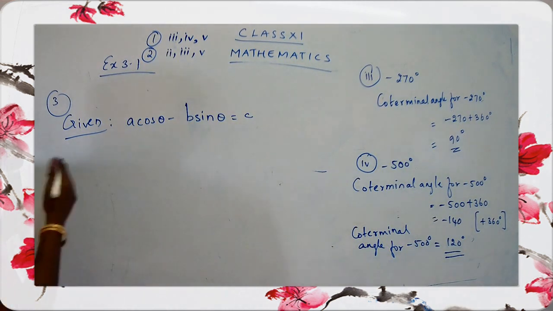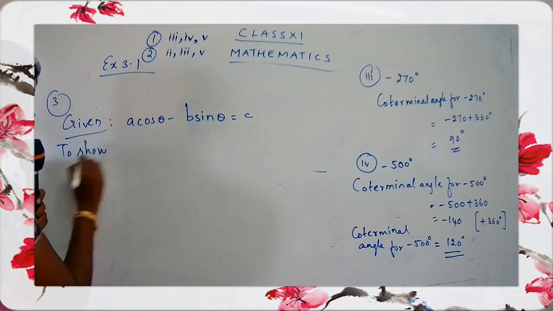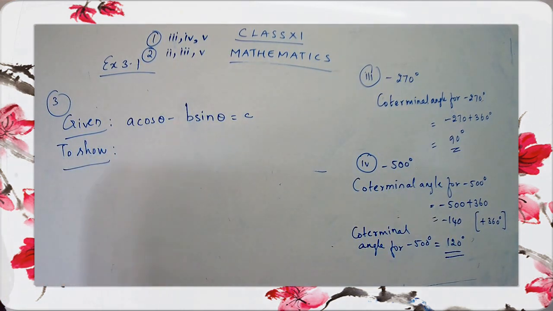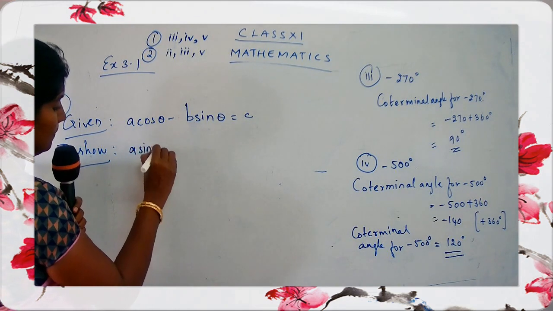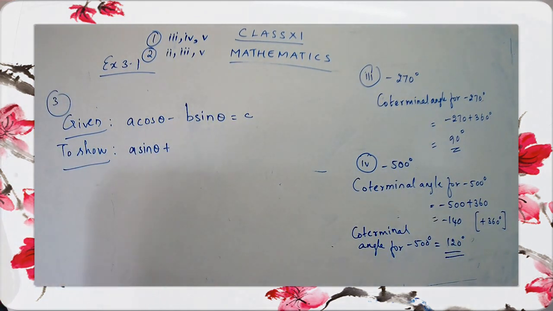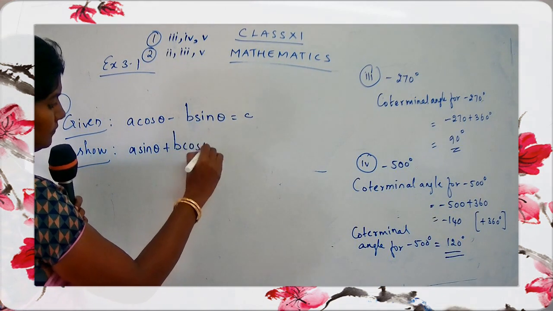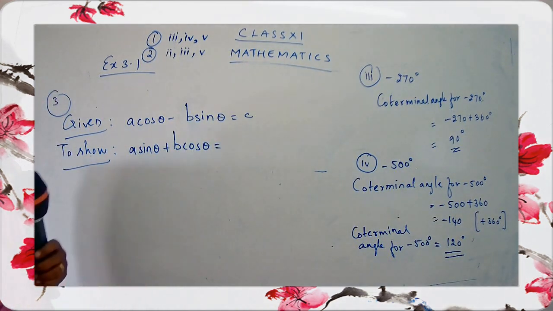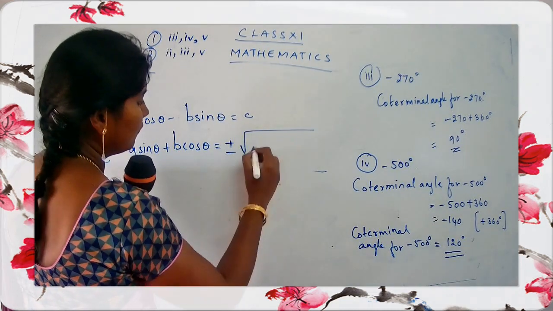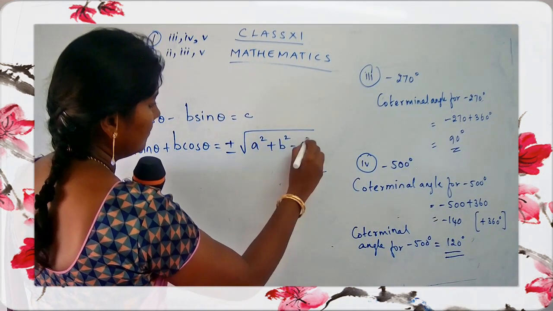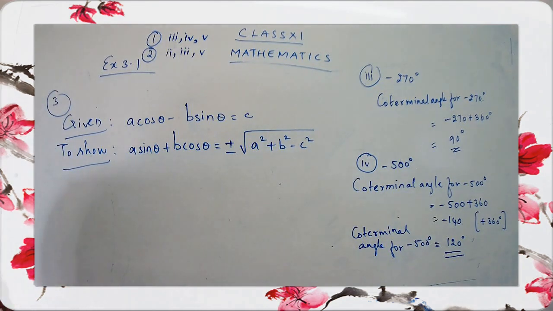Okay, now what you have to show, write down here, to show. We are going to show A sin theta plus B cos theta is equal to plus minus square root of A square plus B square minus C square. This is what we have to show. Yes, children, take down the given part and the to-show part.